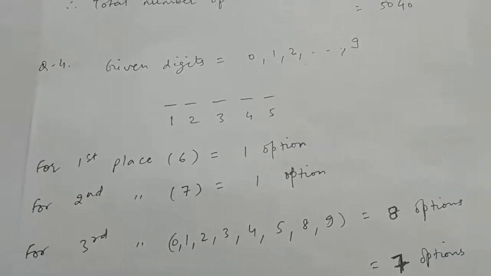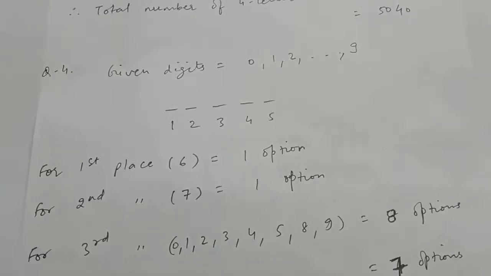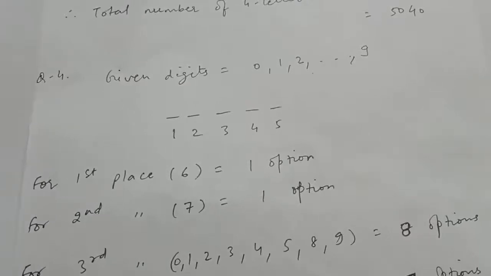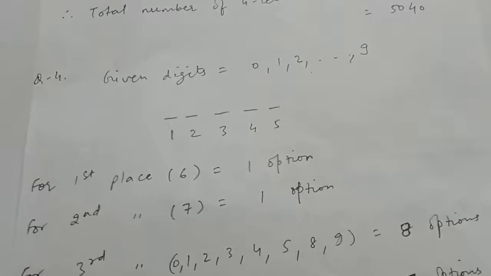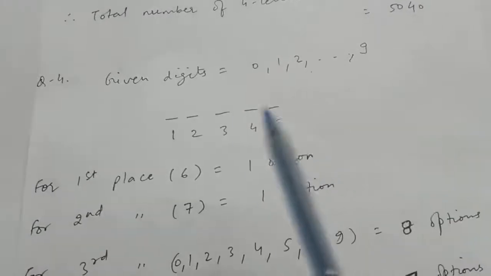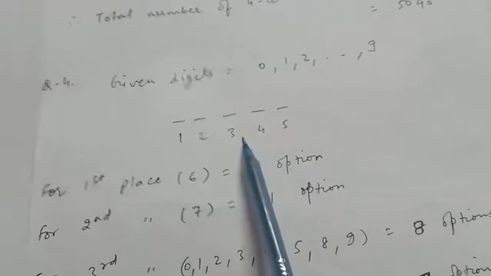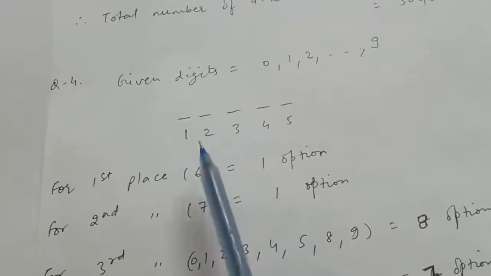Now question number 4 says how many 5-digit telephone numbers can be constructed using the digits 0 to 9 if each number starts with 67 and no digits appears more than once. So basically first of all we have the given digits as 0 to 9, that is we have in total 10 options. Also we have to make a 5-digit telephone number in which digits cannot be repeated. Also they have given that the number should start from the 67.